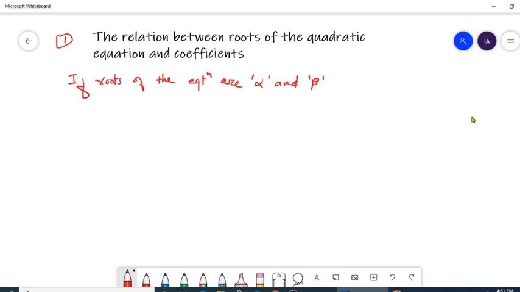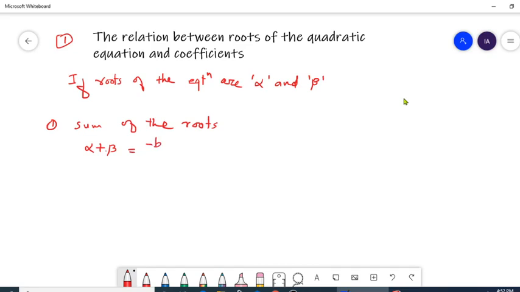sum of the roots, that is alpha plus beta, will become minus b upon a. Sum of the roots, that is alpha plus beta, can be taken as minus b upon a.